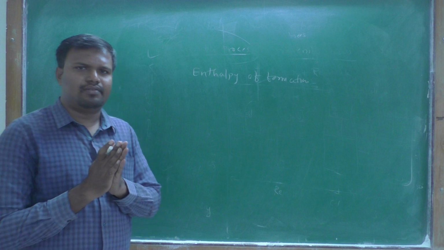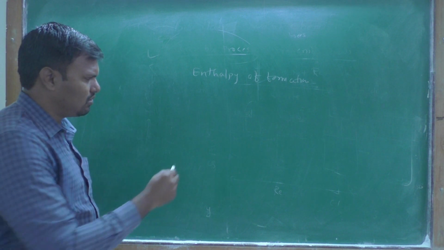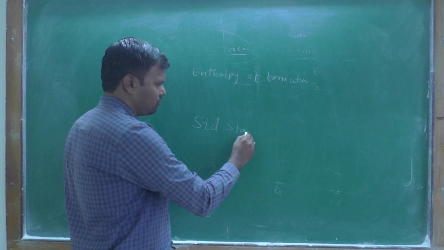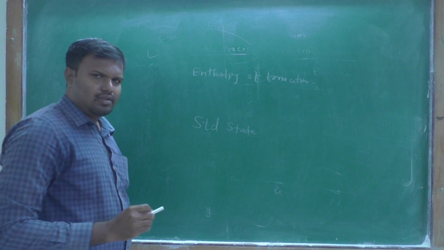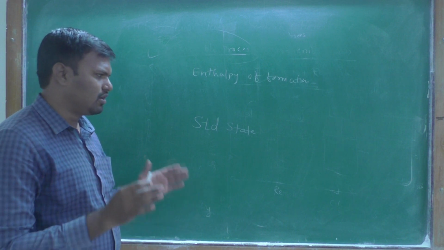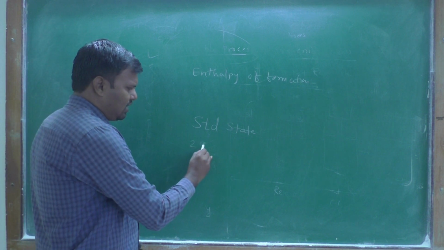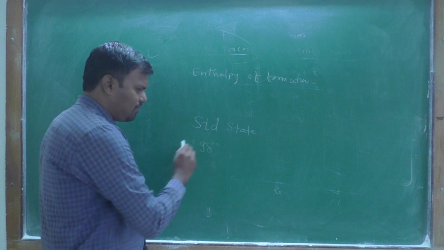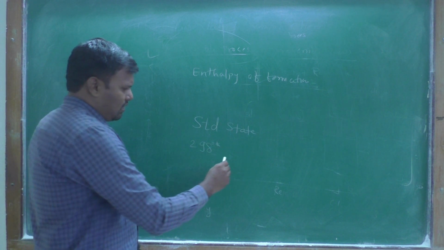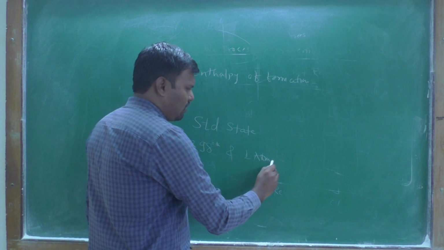First of all, before moving towards the standard state, what is the meaning of standard state? We will discuss this. The standard state, by convention, is considered as 298 Kelvin temperature and pressure of 1 atmosphere or 1 bar.